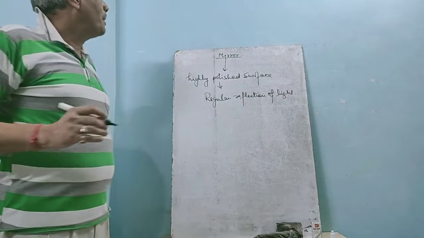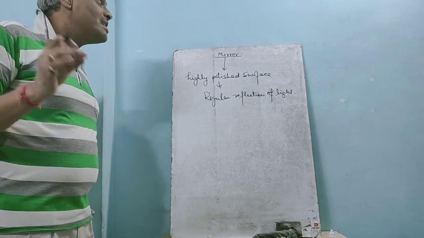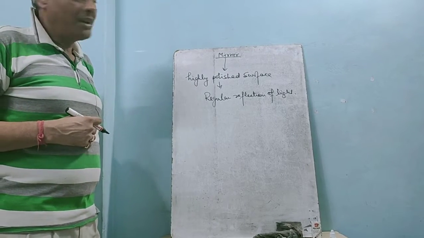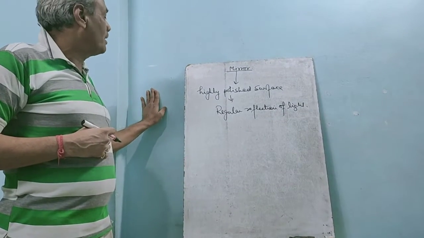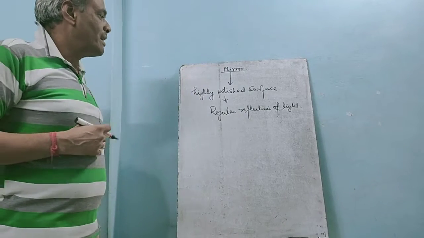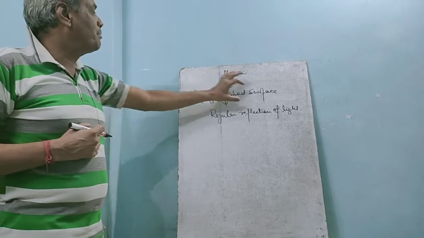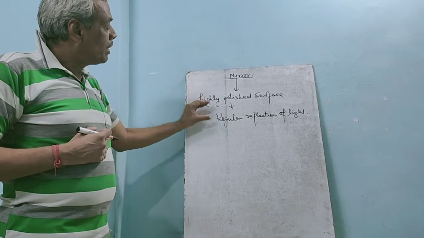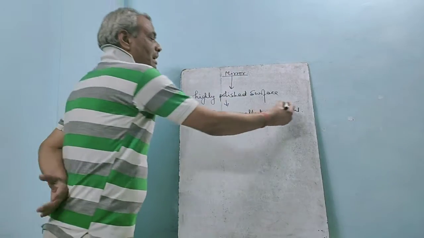What is a mirror? A mirror is a highly polished surface which performs regular reflection of light. This is irregular reflection of light, whatever is taking place on the wall or from this surface. A highly polished surface on which regular reflection of light takes place, this is what a mirror is.